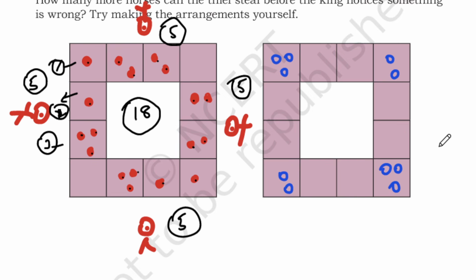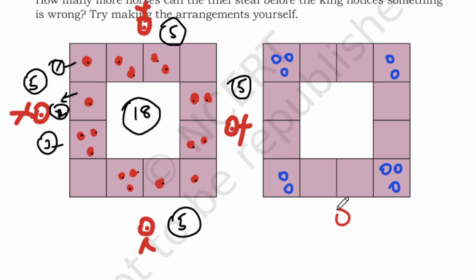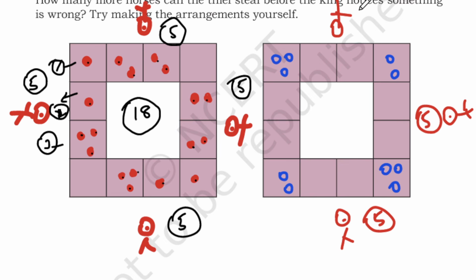Now imagine the king is again coming. He is going for a visit and he is seeing in all directions. In this direction, how many horses will he count? He will count 5 horses. Again he is coming to this place, again 5 horses. Again he is coming here, again 5 horses. And this side again he is getting 5 horses. So as per the king there are 20 horses, but how many are there actually? So we have 3, 4, 5, 6, 7, 8, 9, 10.